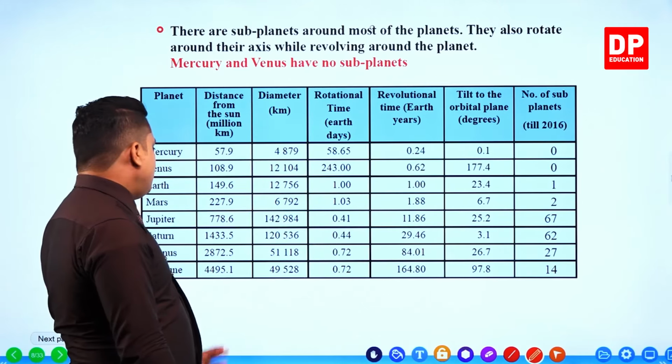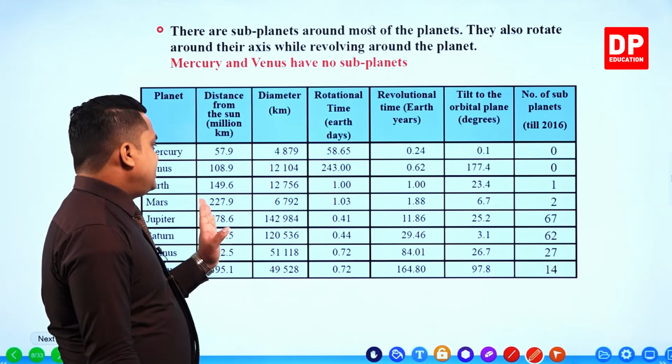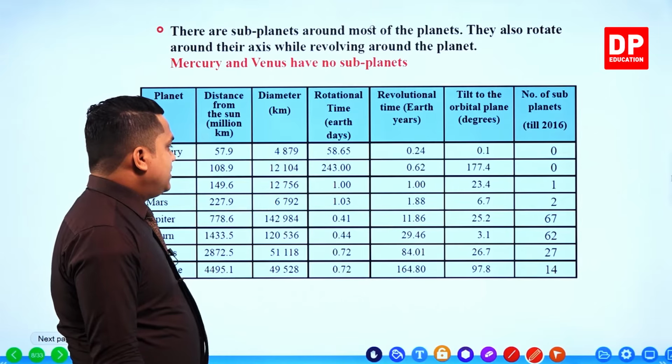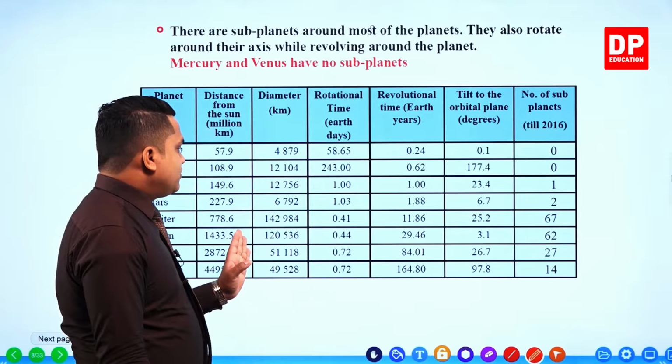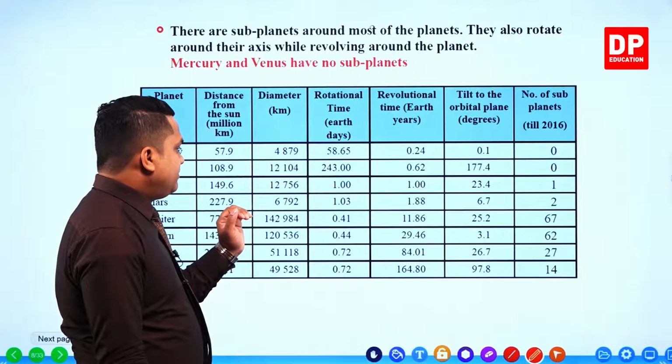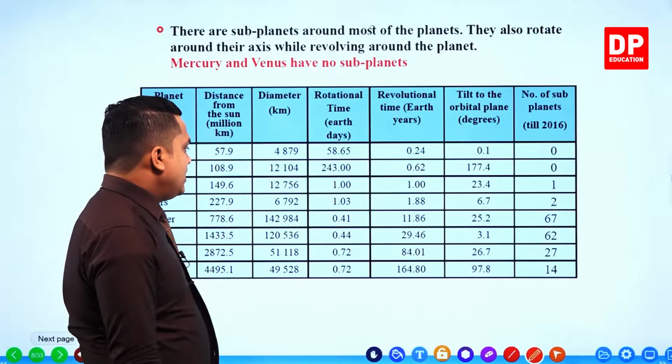Then the next one, Mars, 227.9 millions of kilometers. The diameter is 6,792 kilometers. It means it is a somewhat smaller planet, way smaller than planet Earth.